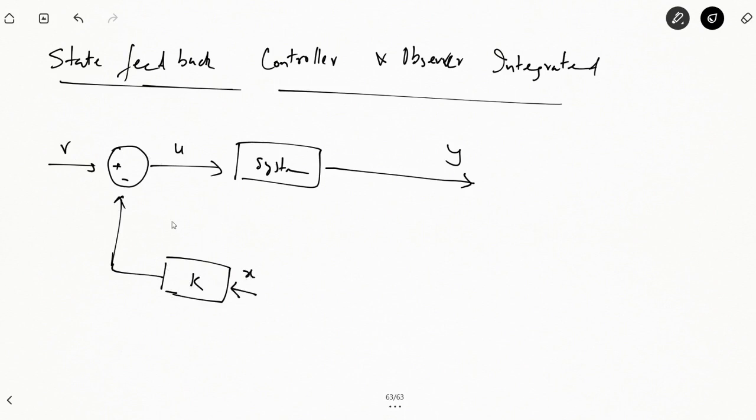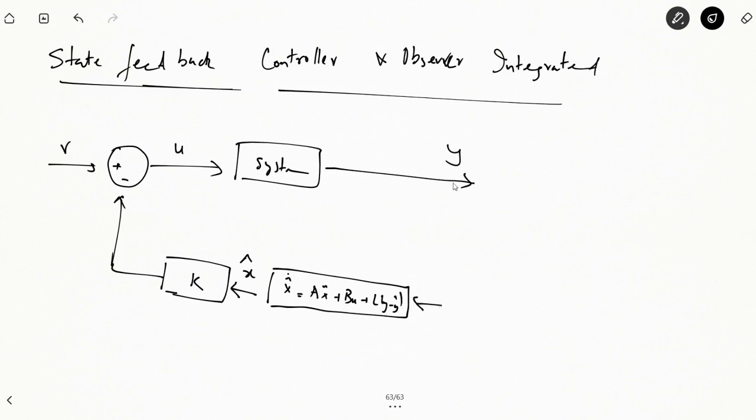Fine. Now instead of feeding it the system states directly, we'll feed it the estimated values of the system states, and the estimated values can be predicted using the observer matrix that we derived, this L(y minus y dot).